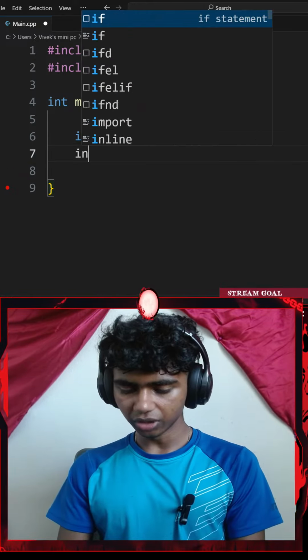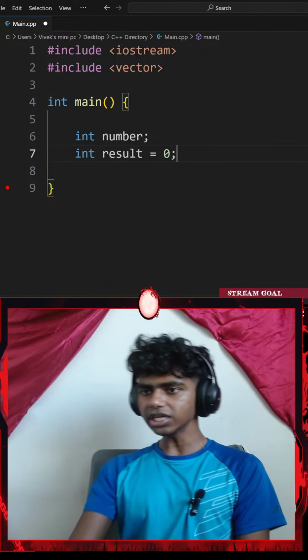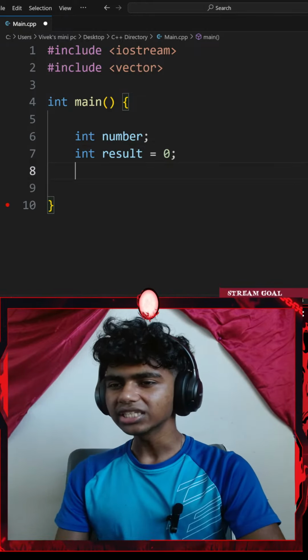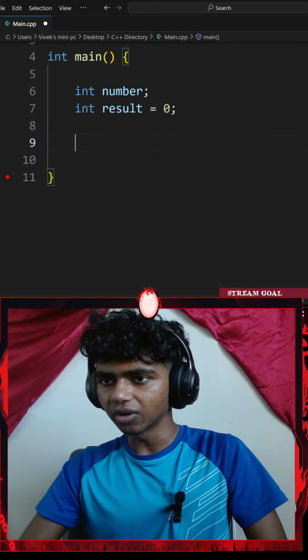There we go. And then I could go with something like integer result equals 0. Honestly, it's equal to 0 because I'm not going to be using multiplication here. Okay, next up, let me add a while loop.